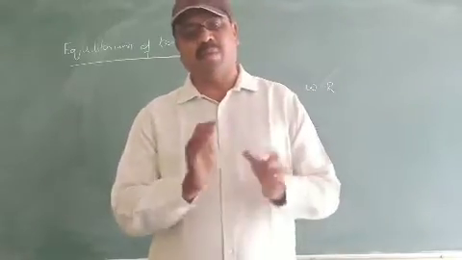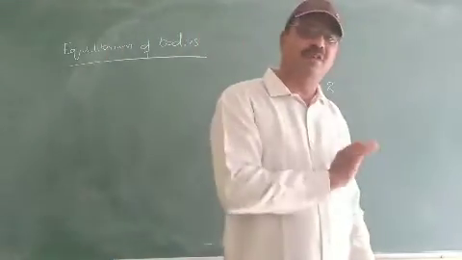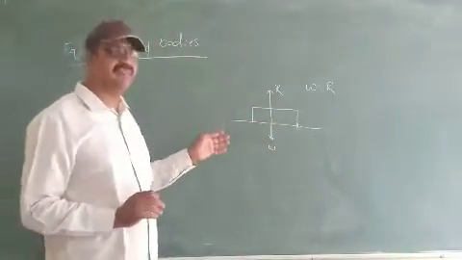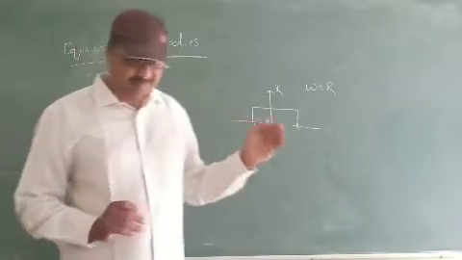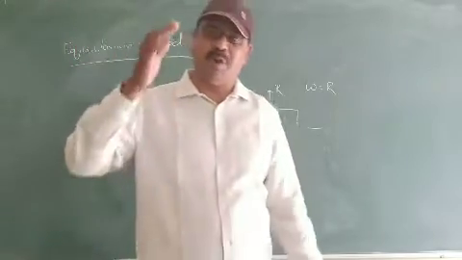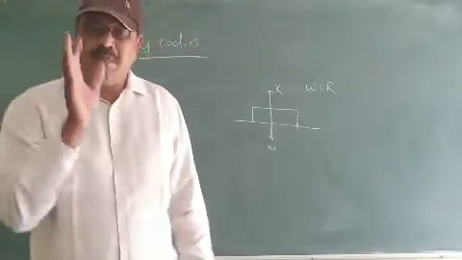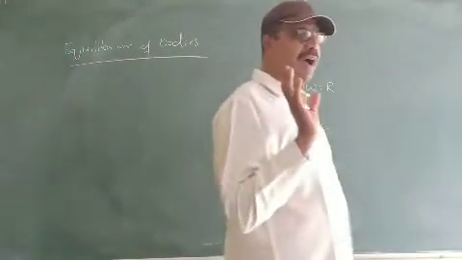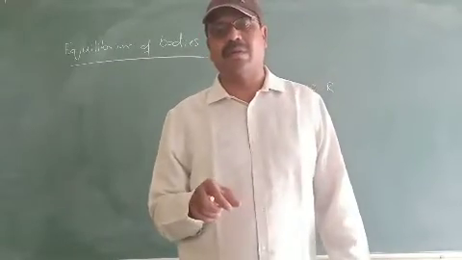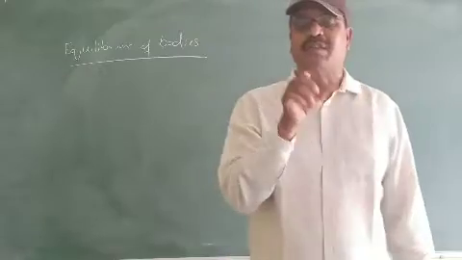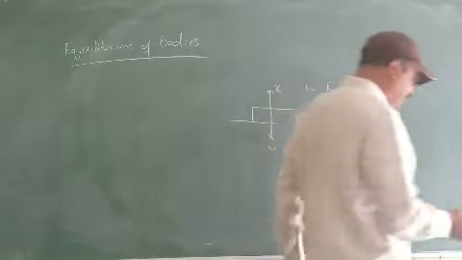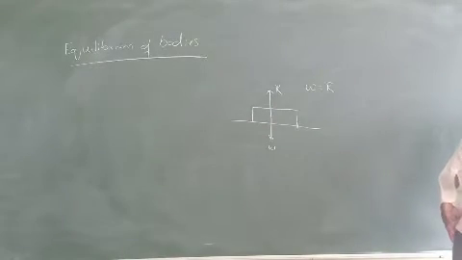What is static equilibrium? If a body is at rest under the action of a number of forces, then we say that the body is in static equilibrium. I have given the example for static equilibrium here. In the same way, we have one more type of equilibrium, that is dynamic equilibrium. Whenever a body is in motion and its type of motion is not affected by the different forces acting on that body, that same state of motion we call dynamic equilibrium, and I gave you the raindrop example for that. Likewise I can give many examples for dynamic equilibrium.